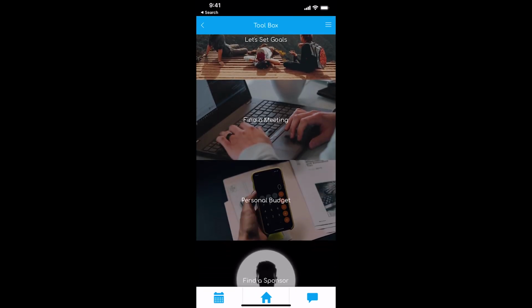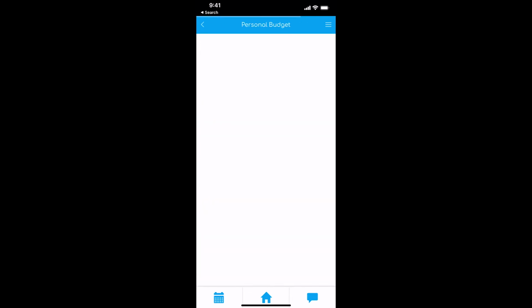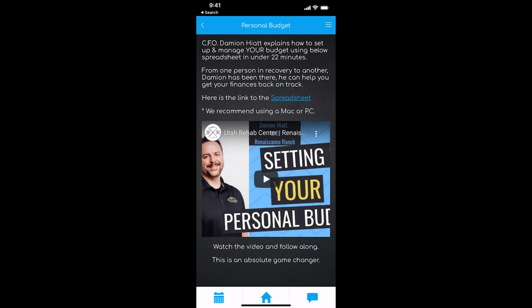We've got personal budget. So Damien, our CFO, put together a really cool training. There's a link to the spreadsheet where he goes through and helps you set up your own personal budget. Man, this would have been huge for me in early recovery. I couldn't manage money. Money was managing me. I got to the end of the month and there's more month at the end of the money.